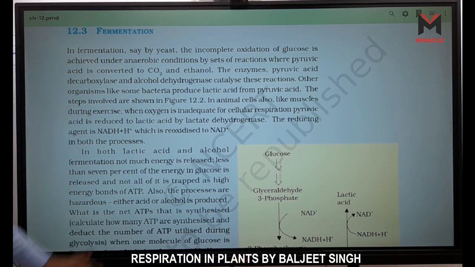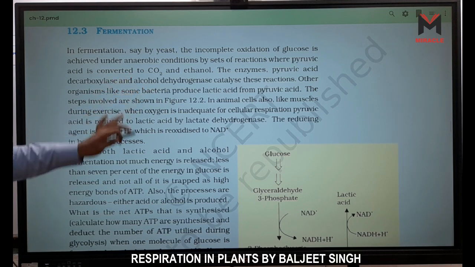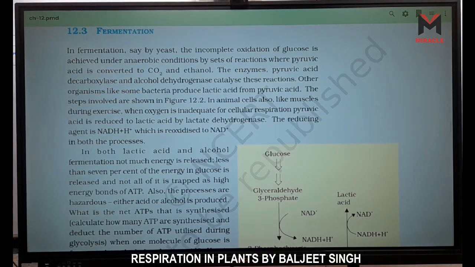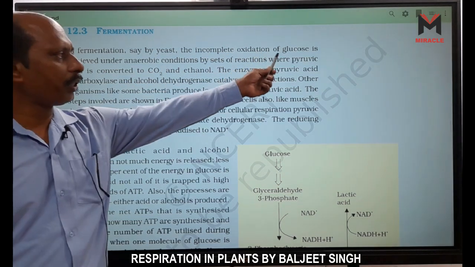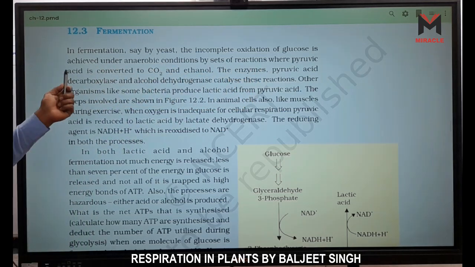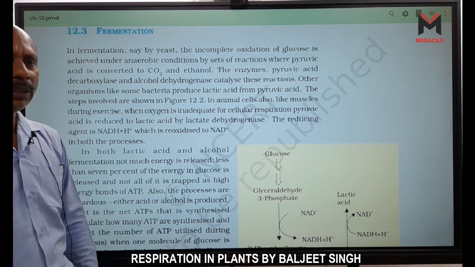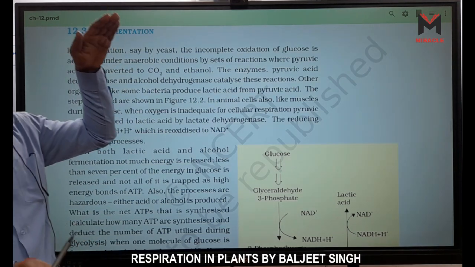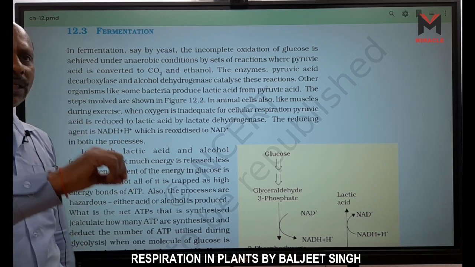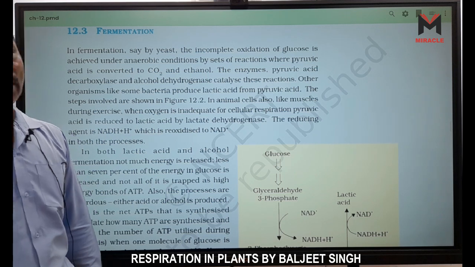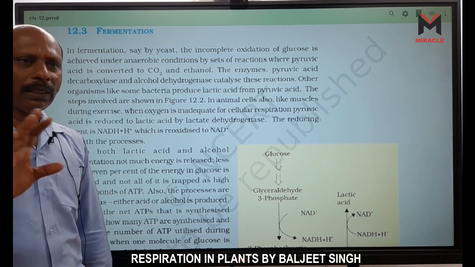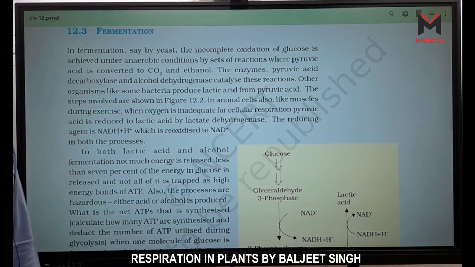Fermentation means partial oxidation. In fermentation by yeast, the incomplete oxidation of glucose is achieved under anaerobic conditions by a set of reactions where pyruvic acid is converted to CO2 and ethanol. The first 10 sets of reactions are in glycolysis, then we have 2 more reactions. First pyruvic acid is converted into acetaldehyde, and this acetaldehyde is converted into ethanol plus CO2.